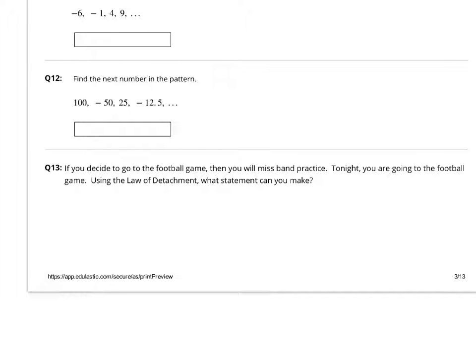Okay guys, number 13 is this little bit of word game here. You got to make a conclusion here. If you decide to go to the football game, then you will miss band practice. Tonight, you are going to the football game. So what conclusion can you type in about this? Remember, if you go to the football game, you miss band practice. Tonight you go to the game. So what happens?